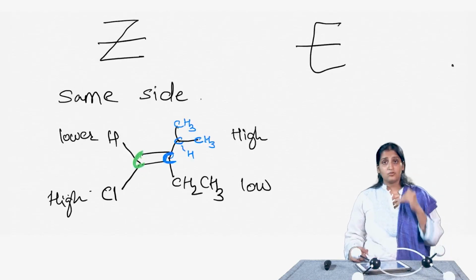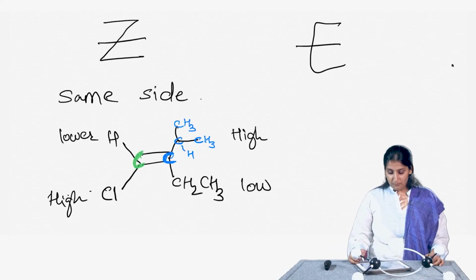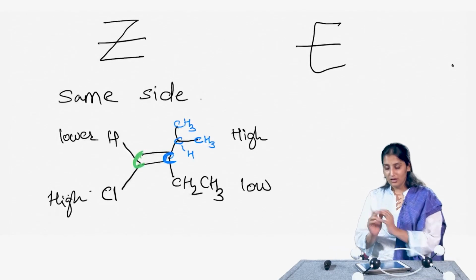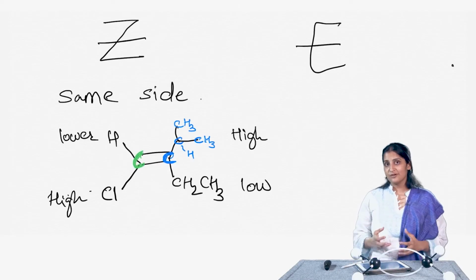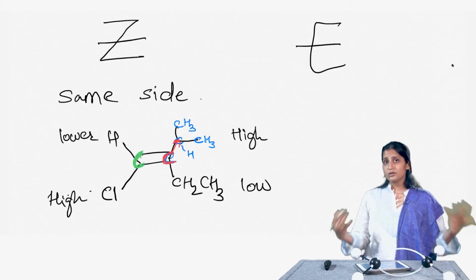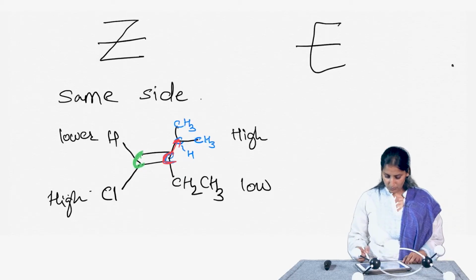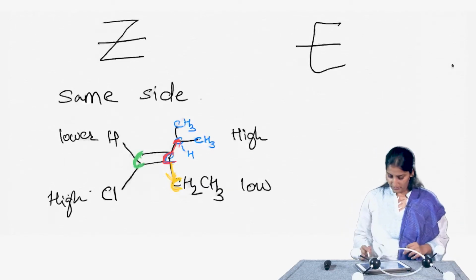Again, to go back to the rules of assigning priorities, what you can imagine is that as you start walking along and get to this particular carbon, you want to decide which way to go further, right. If I start walking this side, I go to a carbon bonded to two other carbons, whereas if you start walking on the other side towards this yellow colored carbon, this carbon is only bonded to one more carbon. So, the top one gets a higher priority.